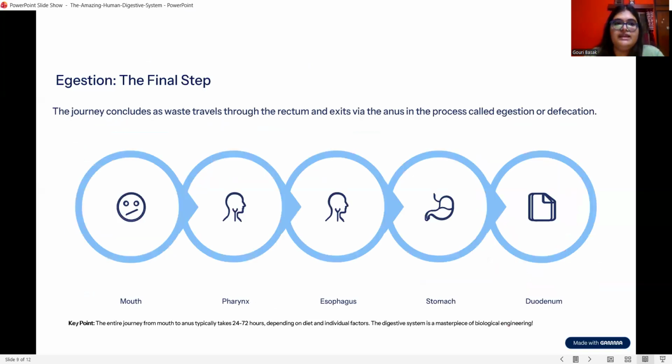Next, the final step, that is egestion. As I have already said, the mouth is the starting part and the anus is the ending part of the full digestion process. Egestion means the elimination of the waste material from our body through the anus. To fully digest the food in our body, it will take approximately 24 to 72 hours, though it depends from individual to individual.